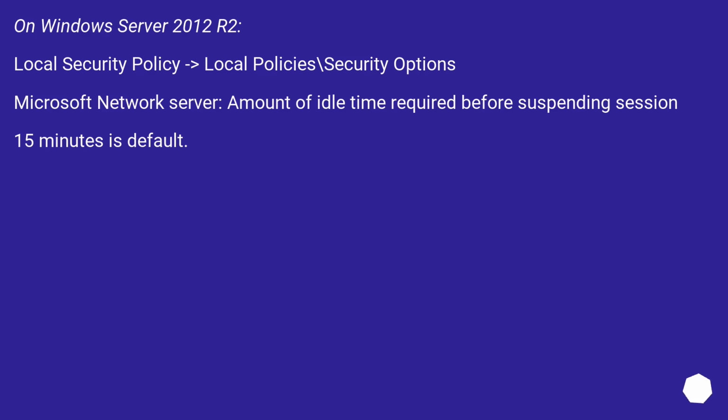On Windows Server 2012 R2, Local Security Policy, Local Policies, Security Options: Microsoft network server: Amount of idle time required before suspending session. 15 minutes is default.